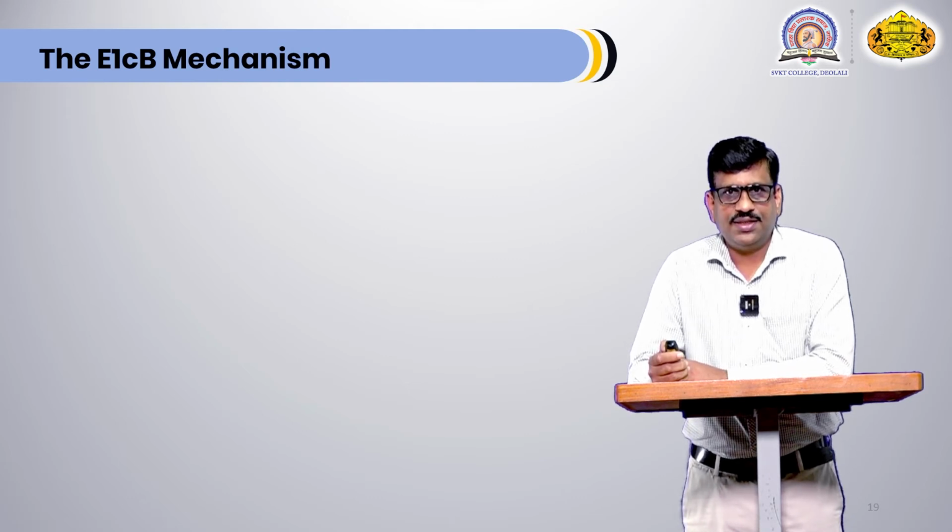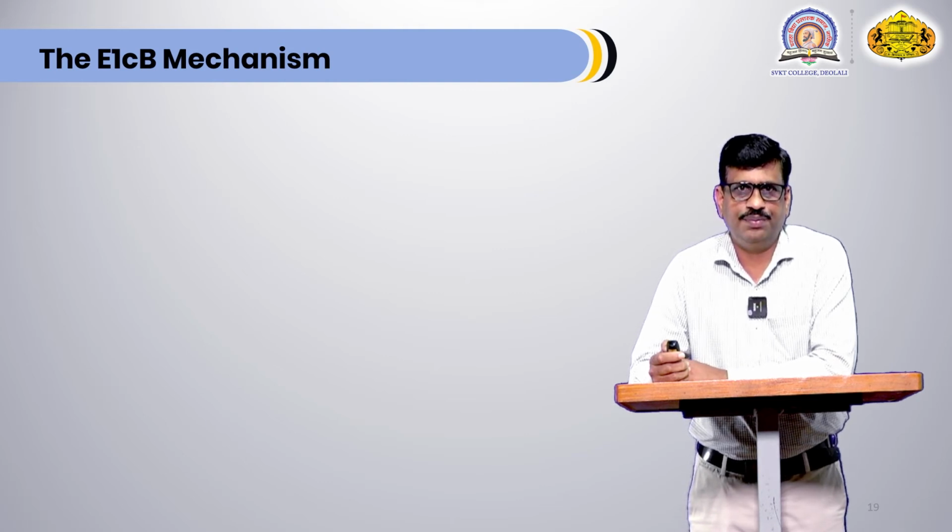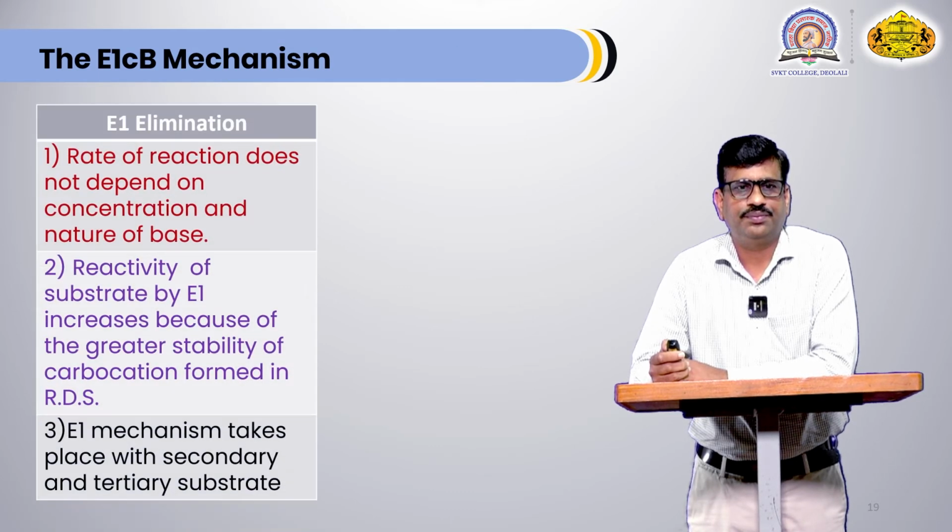Now, this is the last type of elimination reaction, that is E1CB elimination. It is also a 1,2 elimination. It is less common as compared to E1 elimination and E2 elimination. These are some features of E1 elimination.